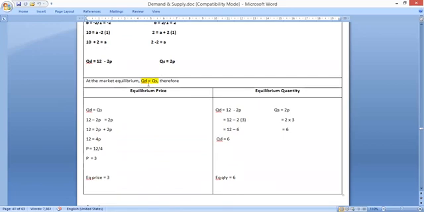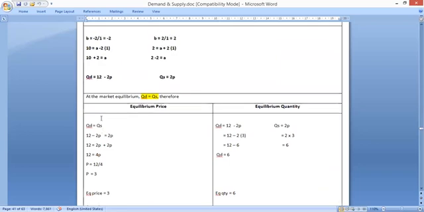So from that, what are we going to do? We are going to arrive at the market equilibrium. So how to calculate the market equilibrium? We already said that market equilibrium is where quantity demanded is equal to quantity supplied. So we are using that equation and finding the equilibrium price. So QD is equal to QS. What is the QD equation we found? 12 minus 2P is equal to the QS equation, which is 2P.